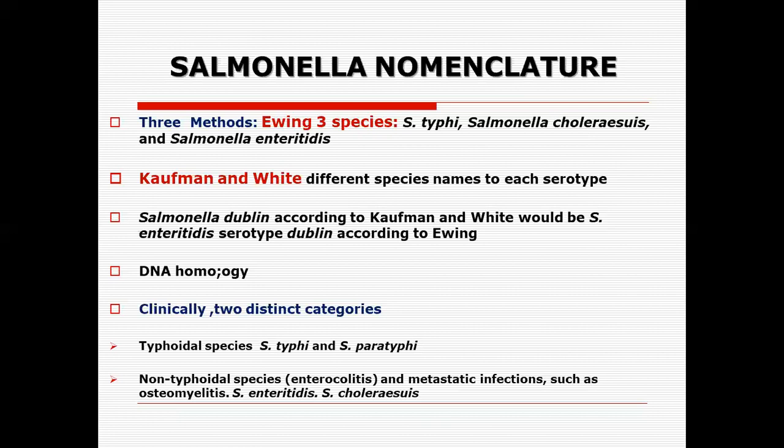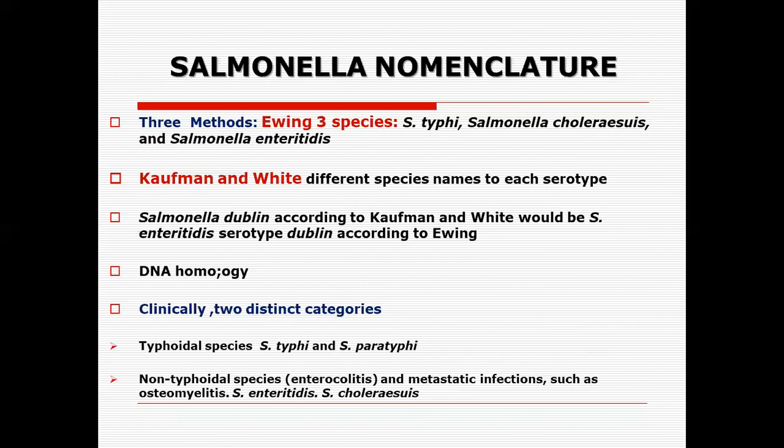Then the second organism he designated was Salmonella choleraesuis. It causes disease in swine. This is again host-specific and will hardly be found in humans. Humans only get choleraesuis infection if they eat raw or undercooked meat of swine, of pigs.